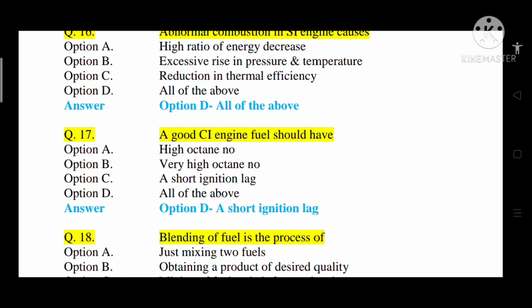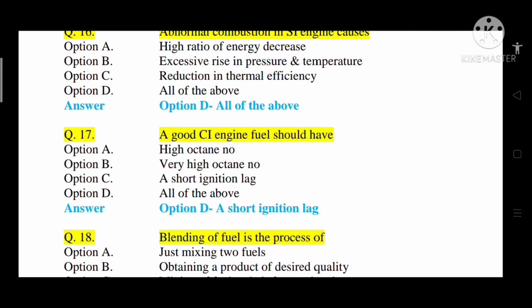Octane numbers are generally used for a petrol engine. Because of a short ignition lag, the detonation and knocking tendency reduces, and because of that a good CI engine fuel should have a short ignition lag. If the ignition lag increases, it directly results in auto ignition.